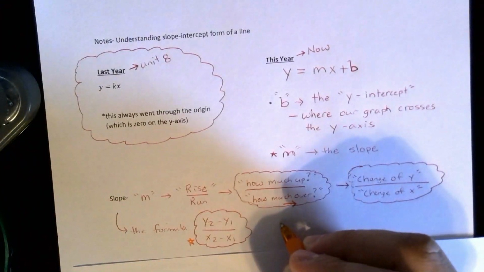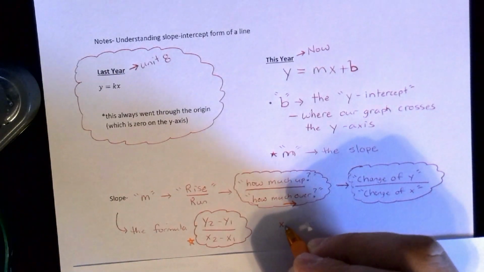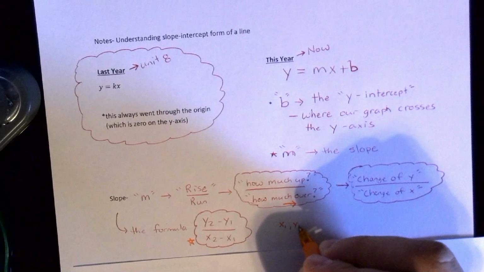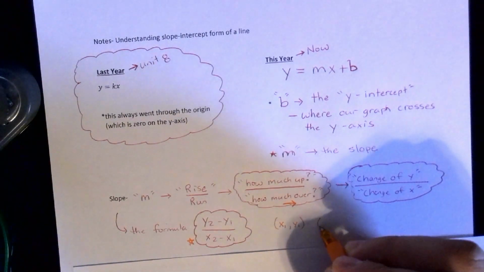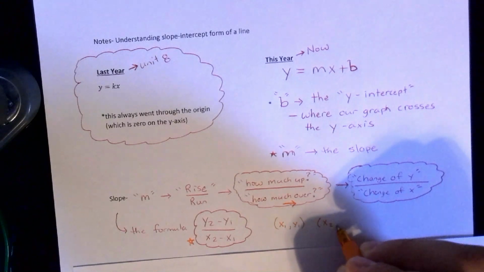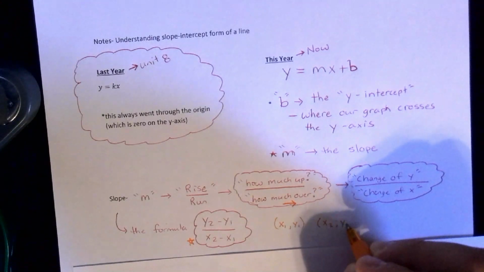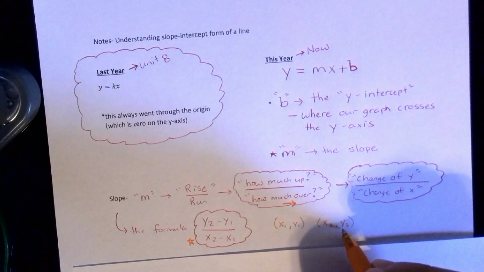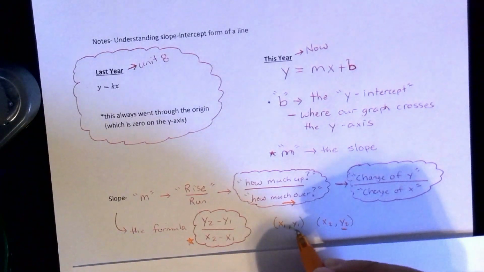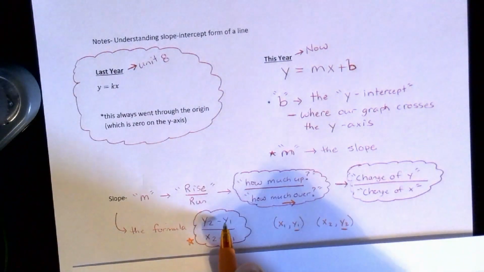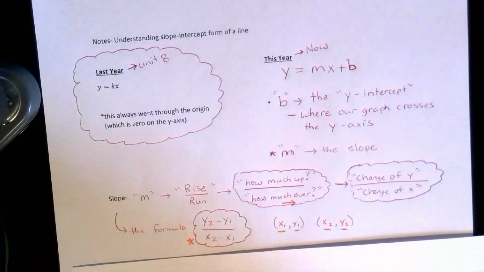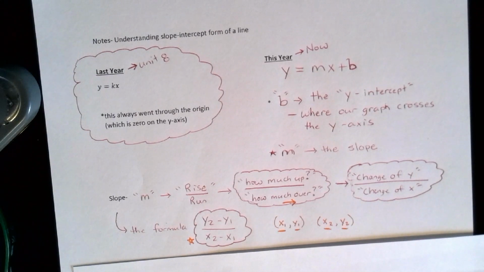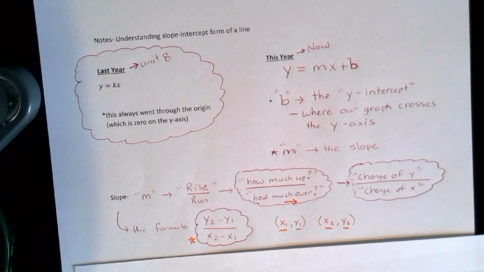Basically, the first coordinate you would call x1 comma y1, because you know they're ordered pairs. And your second point you called x sub 2 comma y sub 2. You could plug these numbers into the numerator and these numbers into the denominator, do the calculation, and that would be your slope for that line. And that'll come into play a little bit later on.